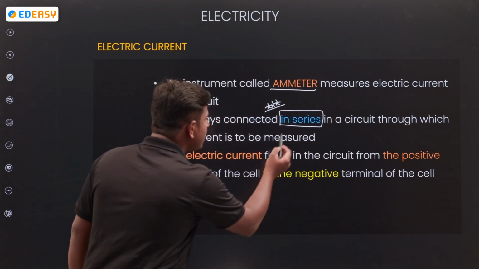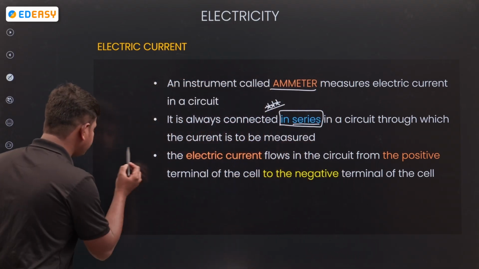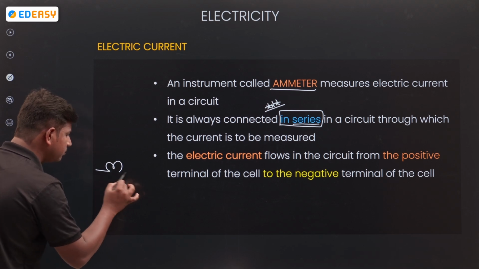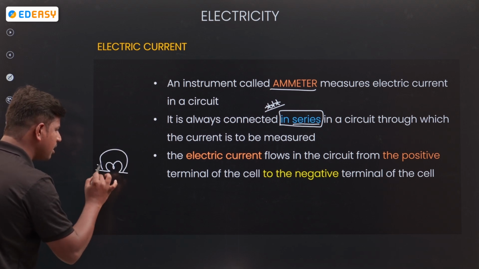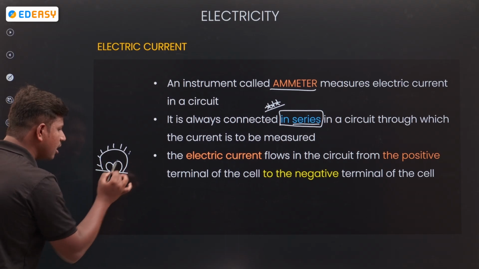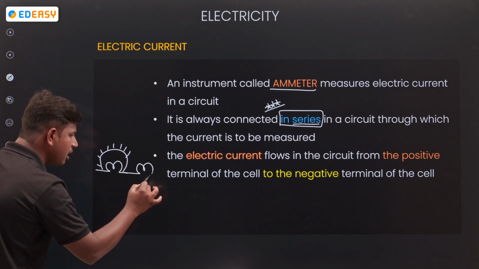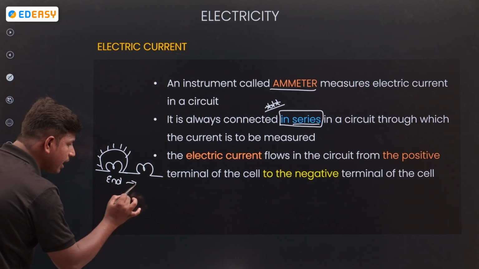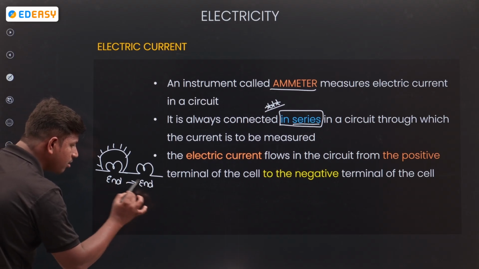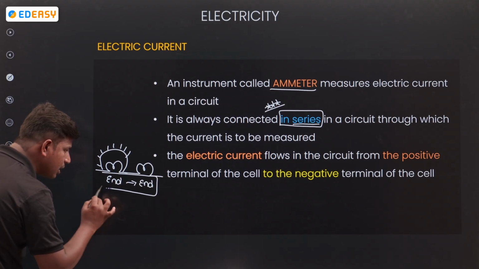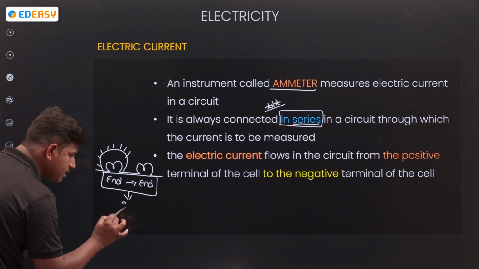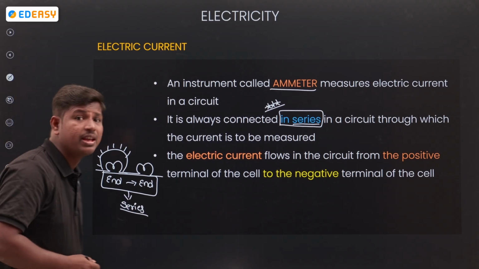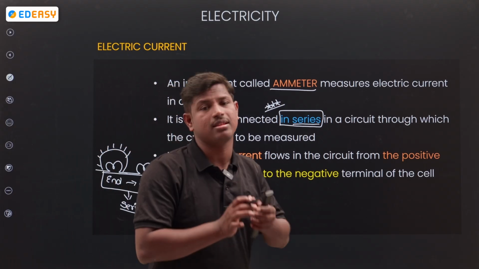First of all, what does series connection mean? Series connection means I take one bulb, this is the bulb symbol, and I attach one more bulb here. How are they connected? End to end. If the connection is end to end, then it is series. Remember, series means end to end connections.